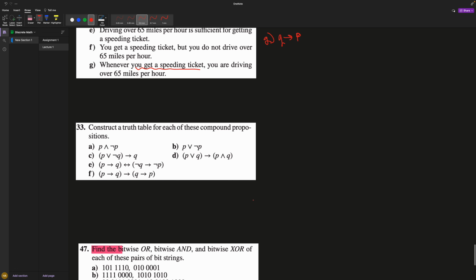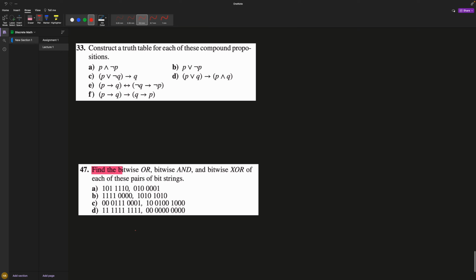Okay. Construct a truth table for each of these compound propositions. I feel like we've already been through this earlier, so I'm going to skip this part. I don't want to bore you with it. This one, again, we did it earlier. We did an example. This is the exact same way. You put this number and put this under it, or the other way around. It's the same thing.